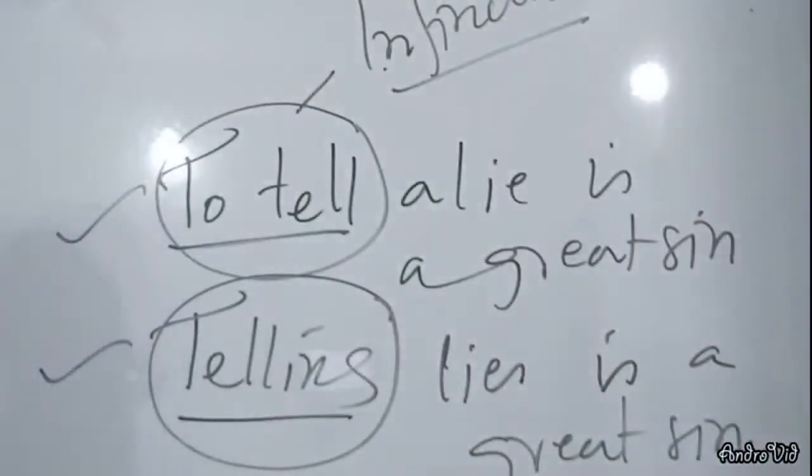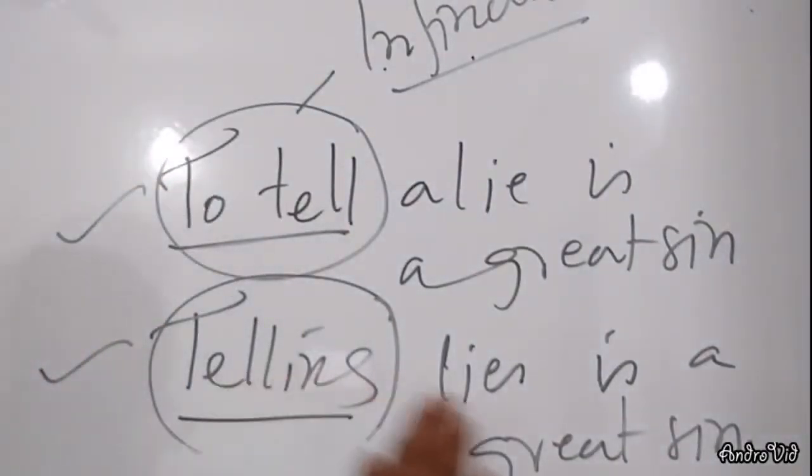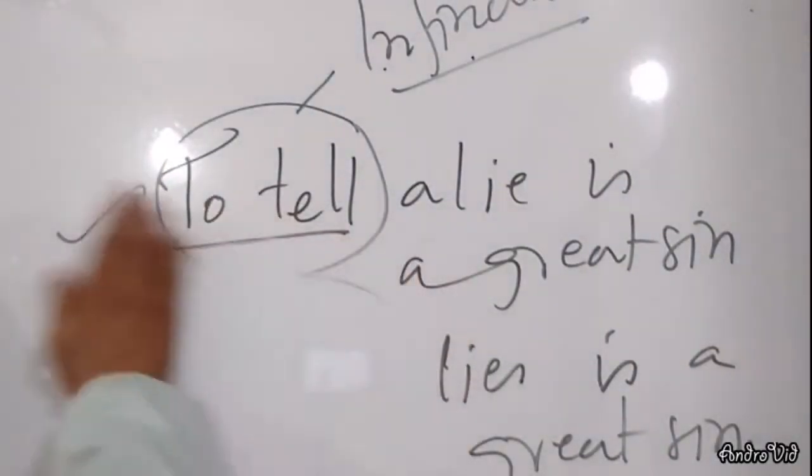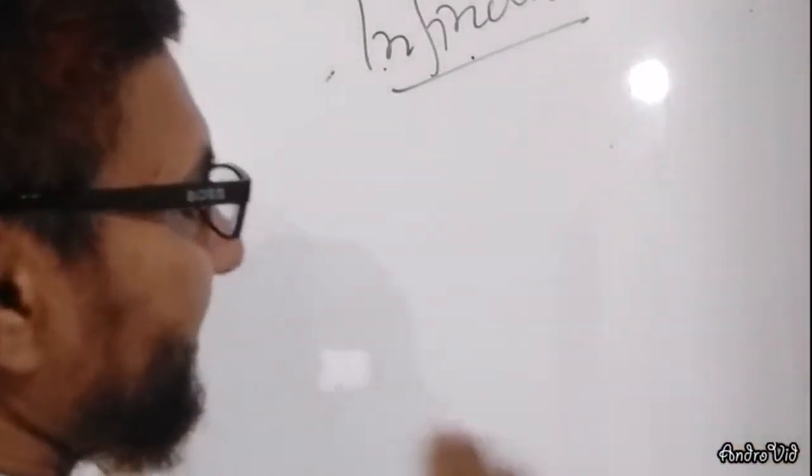Okay, so infinitive can be used as subject and also gerund can be a subject of a sentence. Clear? Here I want to make it clear, infinitive can be used as an object in a sentence and also gerund can be used as an object in a sentence. How? I want to make you clear here. Look at the sentences.